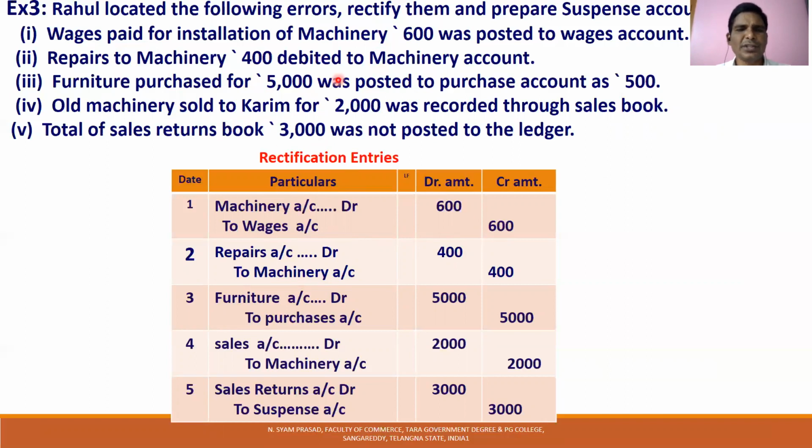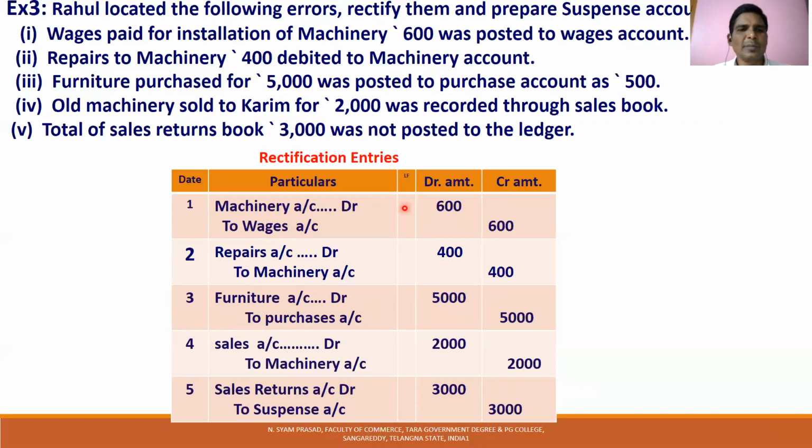Next, repairs to machinery 400 debited to machinery account. This is another principal error. When an asset is purchased, till the date of first use, all the expenses related to that machine are debited to machine account. That is the first error. In the second, in the course of using that machine, it needed some repairs of rupees 400. That repair does not increase the value of the machinery. Repairs only make the machinery suitable to use. That's why the repairs are to be debited to repairs account, not machinery account.